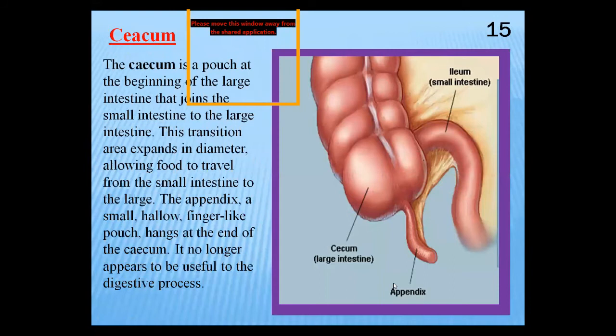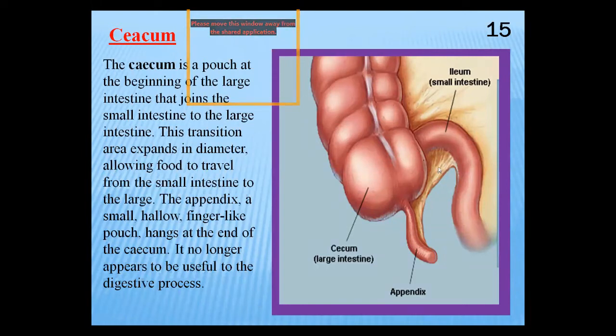Now first I'm going to discuss the cecum. See on your screen, this is the cecum. This is the pouch at the beginning of the large intestine, a slightly expanded part. It is very important because the cecum joins the small intestine. Observe my cursor. This is the small intestine, the ileum. It joins the beginning portion of the cecum. So the cecum joins the small intestine to the large intestine. That's why it is very important, and it receives the undigested food with water.